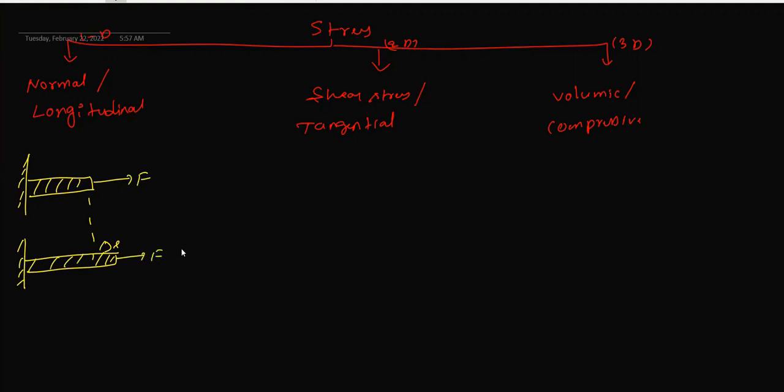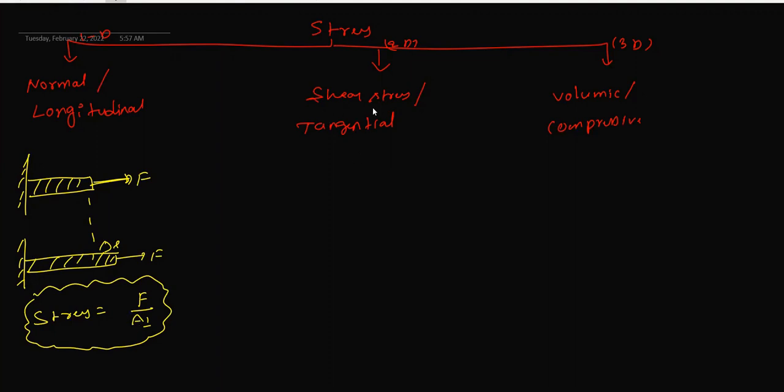How can you define stress? Stress equals force upon normal area, otherwise normal force upon cross-sectional area. Normal force is the force you applied perpendicular to the cross-sectional area. So stress equals force upon perpendicular area.